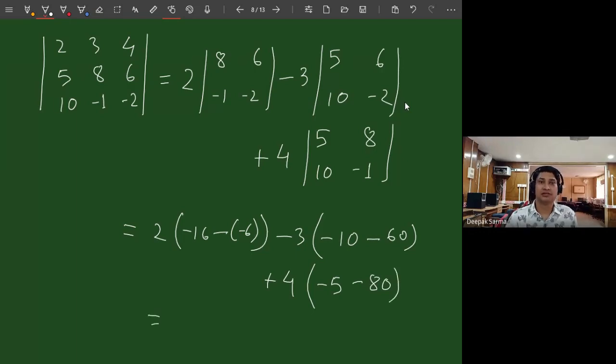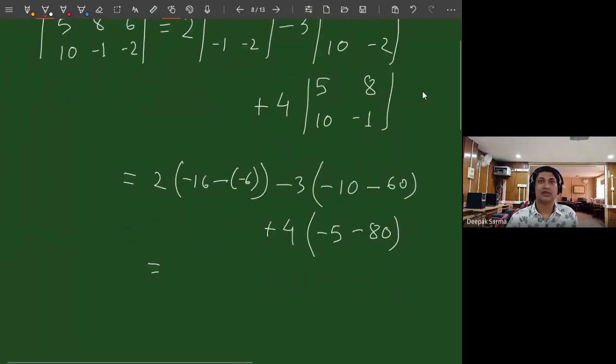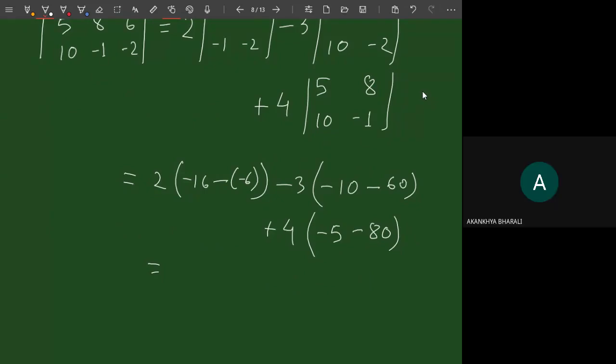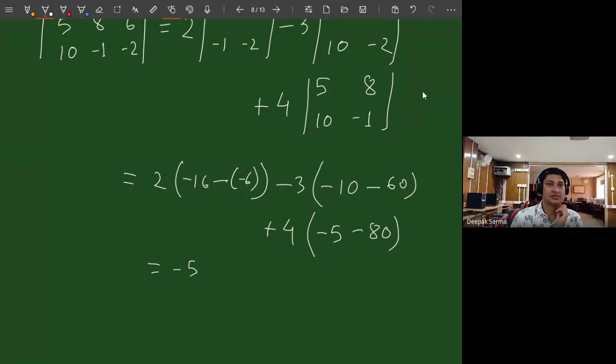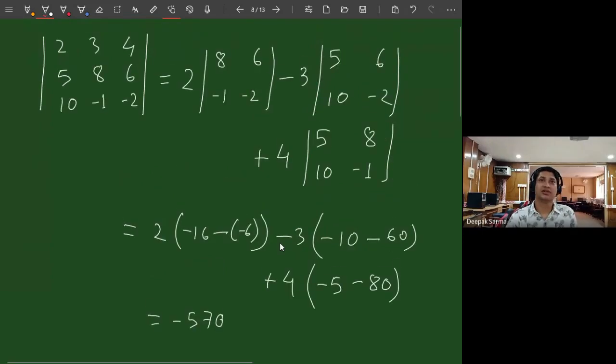Okay, can you tell me the answer, any of you, quickly, after the whole calculation? Minus 570. I hope others will verify. I don't know whether it is correct or not. I just believe that. Now, if you want, you can find it using a column also.